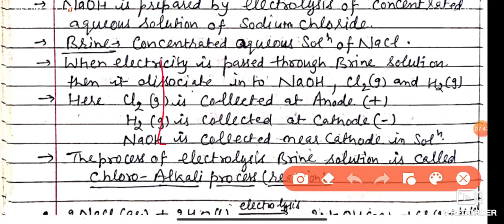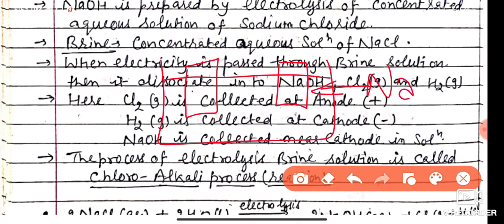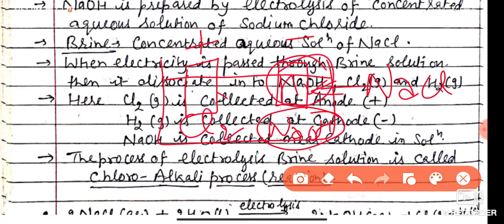How does it happen? See the diagram. We put two electrodes, say of lead metal, and add the NaCl aqueous solution, that is brine solution, in it. This is the positive terminal, this is the negative terminal. When we pass electricity, NaCl dissociates and forms NaOH near the cathode. Chlorine gas is collected at the anode, and hydrogen gas is collected at the cathode.